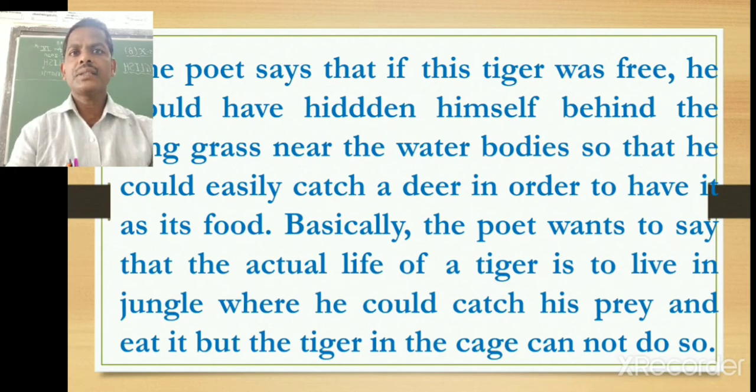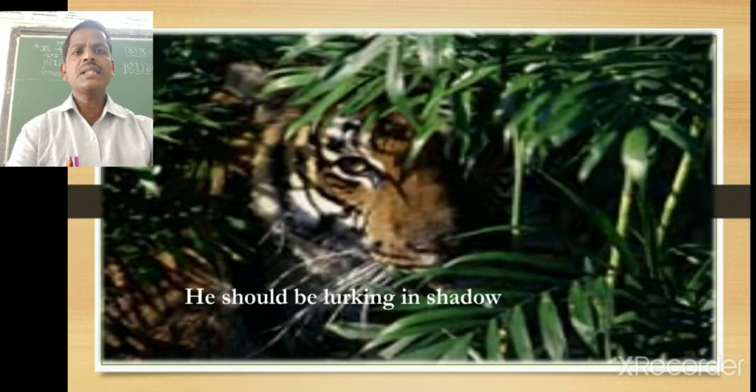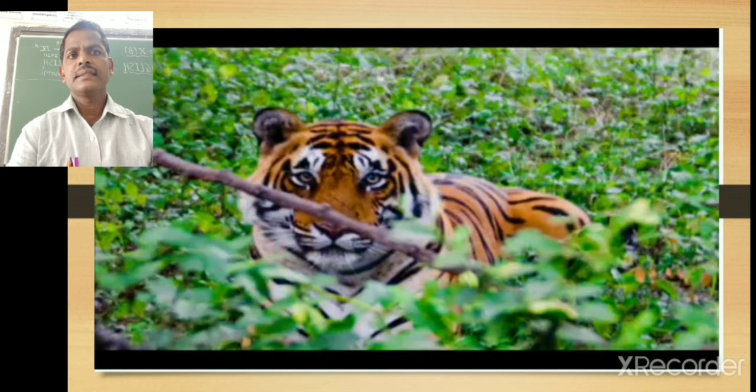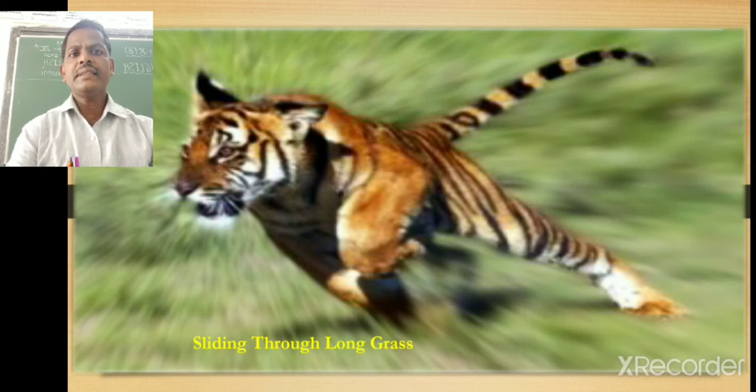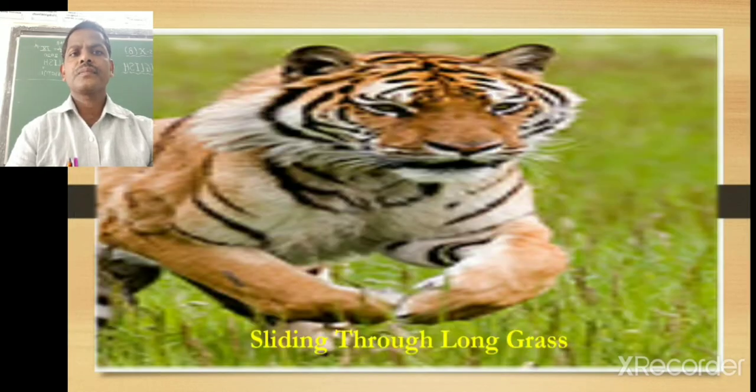A tiger should be in a natural home where he should find his own food, but now it's not possible for him. Here in this picture you can see a tiger lurking, hiding to attack in the shadow of the trees. Here the tiger is in a mood of attack, and in the long grasses he is trying to hide himself from the sight of other animals.